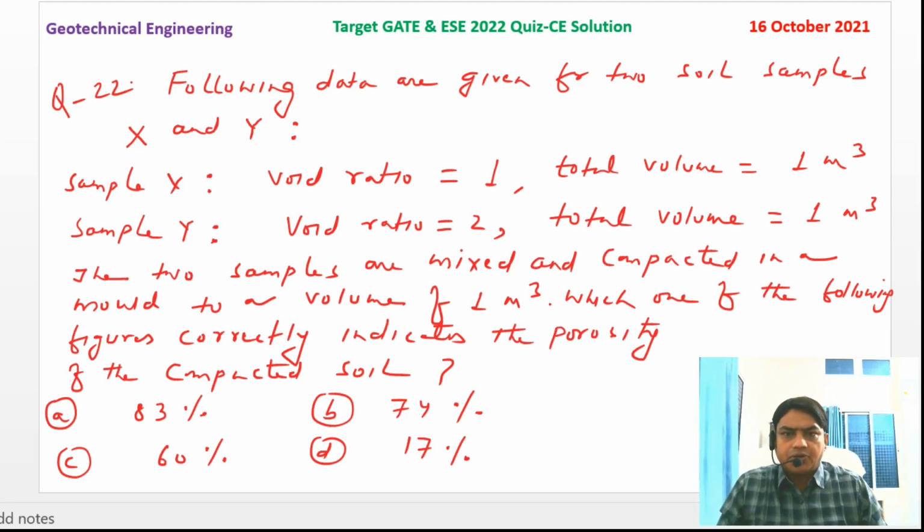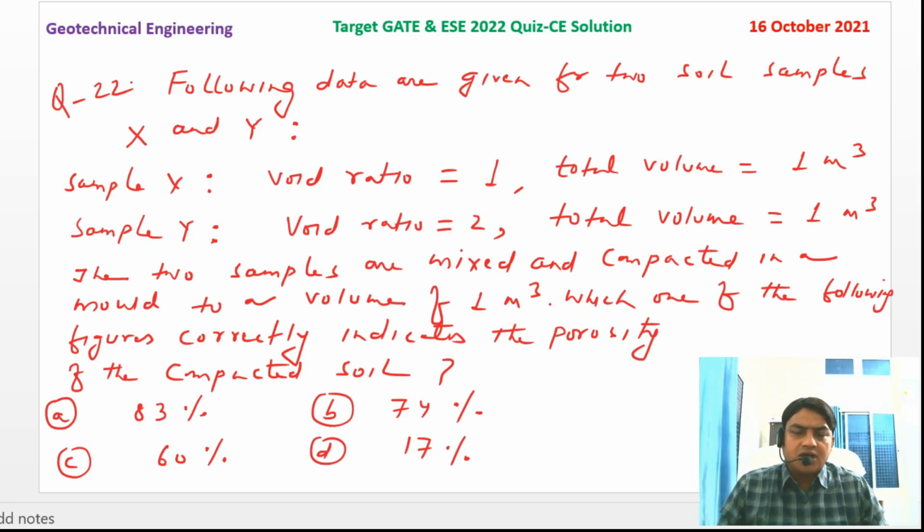Yesterday I uploaded a question related to geotechnical engineering. The question was: the following data are given for two soil samples X and Y. For sample X, the void ratio is unity, and the total volume of sample X is 1 cubic meter. Similarly, for sample Y, the void ratio is 2, and the total volume is the same as sample X, that is 1 cubic meter.